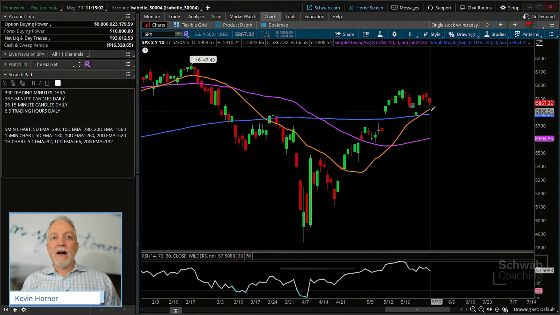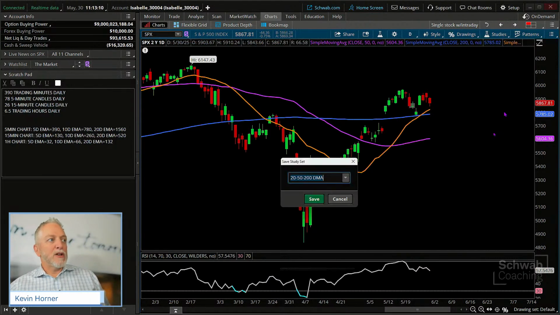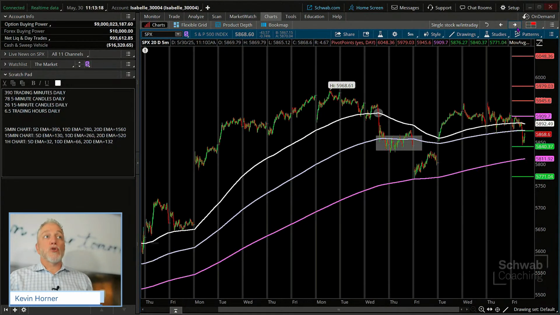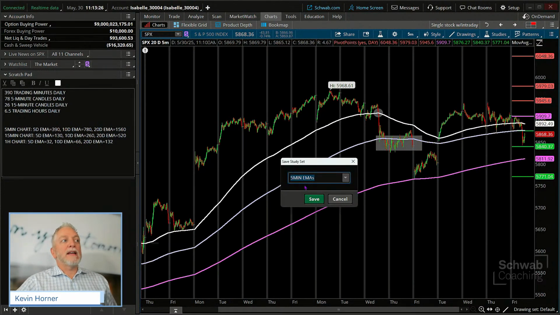So once I've done this, okay, here's my daily chart. You all know how I do this. I save my studies, save study set. I've already got it done. So my 20, 50, 200-day moving average with my RSI is part of that study set. When I move into my 5-minute bars, now I want to make sure that I've done the same here. So save study set. I've already got it titled 5-minute EMAs.